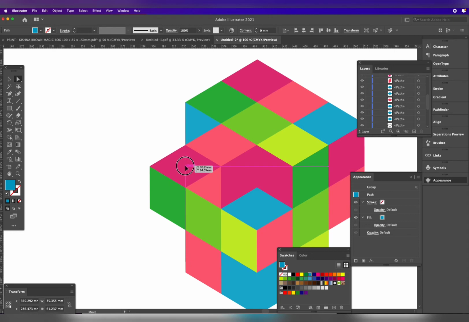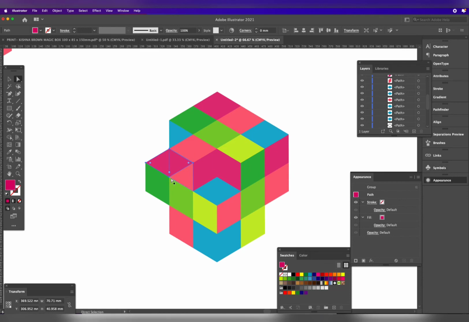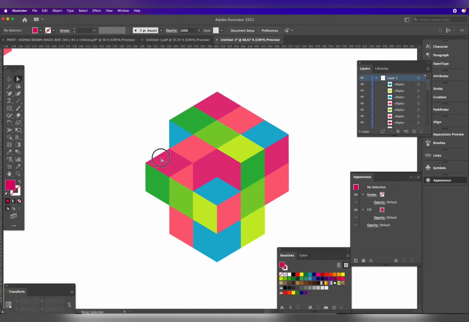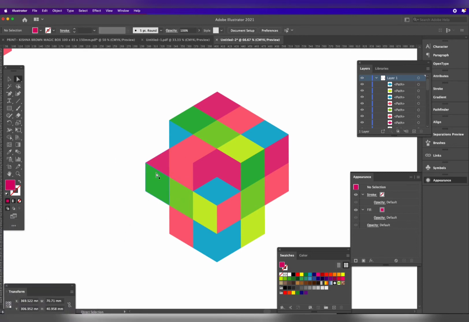Move the object, drag with that, and this object front to back, send it to the back. Click the right button, go to Arrange and Send to Back. Okay, it's done.